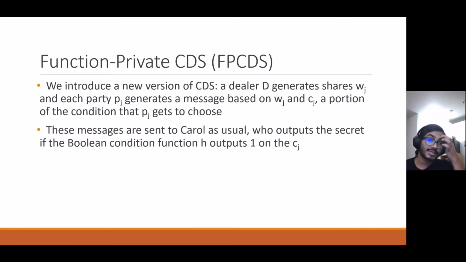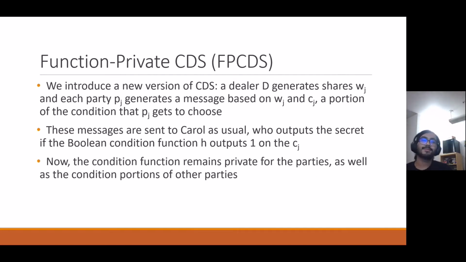These messages are sent to Carol as usual. And Carol is going to output the correct secret if and only if the Boolean condition function h outputs 1 on all of the cj. So h now is not only taking in one input, it's taking in one input per party. So it's the cross product of many sets in which all of these condition portions lie, C1 cross C2 cross C3 and so on.